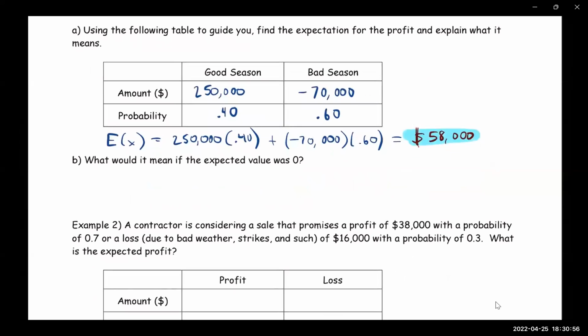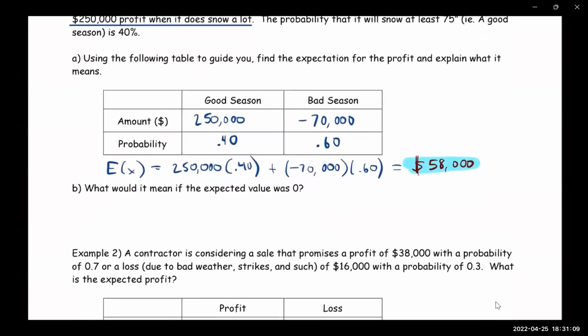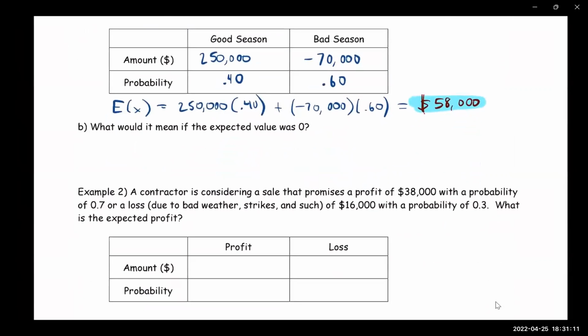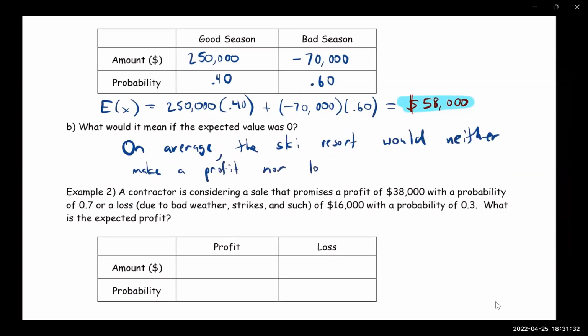All right, what would it mean if the expected value was 0? Anybody know what that would mean? What if this answer was 0? Well, that just means that on average, the ski resort would neither make a profit nor lose money.